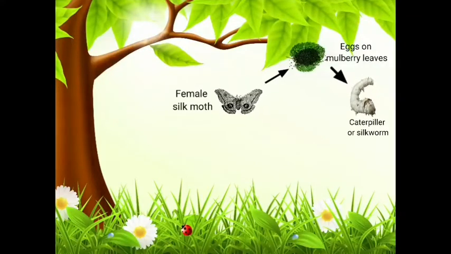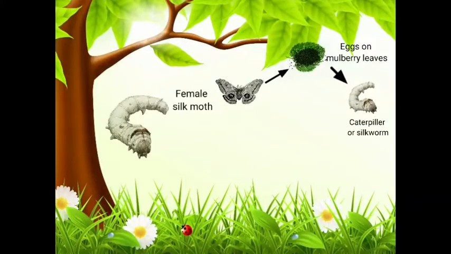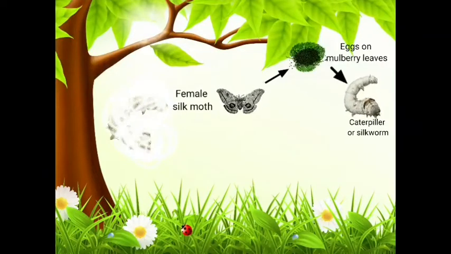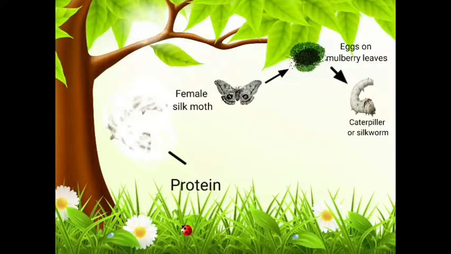These caterpillars or silkworms feed on mulberry leaves and grow in size, and when it is grown large enough, it starts weaving a net around itself to hold itself. It then swings its head from side to side in the form of digit 8. The silkworm secretes a protein which becomes hard by exposure to air, and this becomes silk fiber.